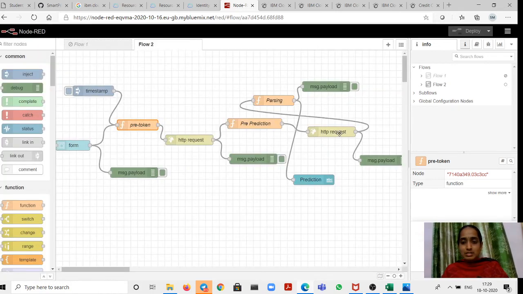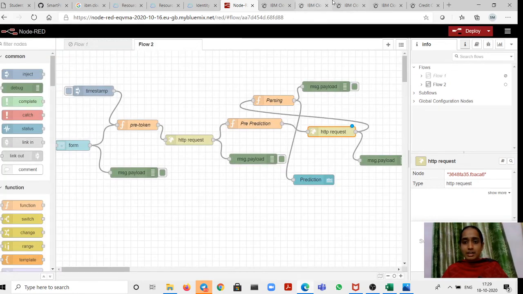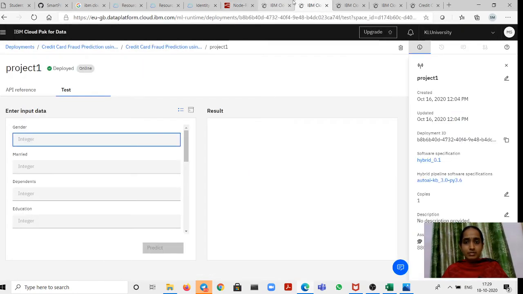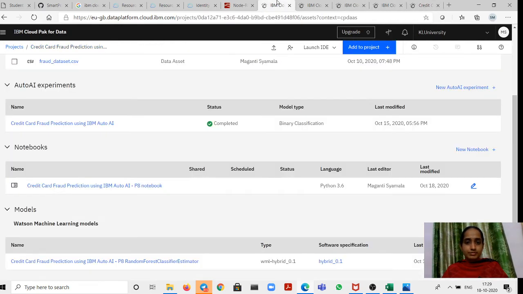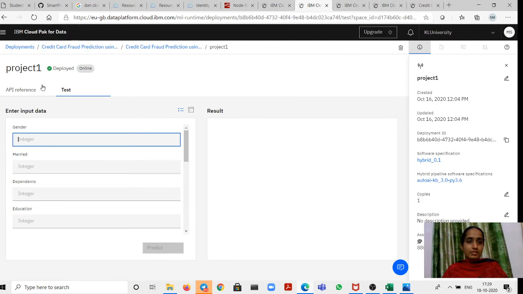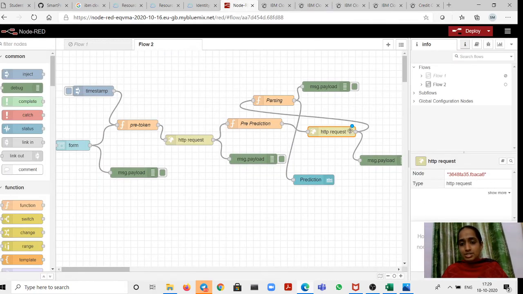Next, you see this HTTP request node. Here also we need to make some changes, so we need to copy the API key which we generated in the earlier pages. That is here. This API key should be pasted in the HTTP request. Okay, these changes you need to do, and once you have made the changes and created the flow, you need to deploy this particular flow here.